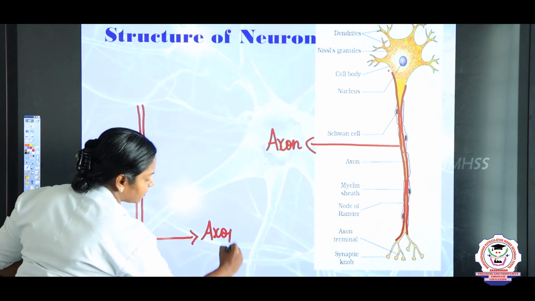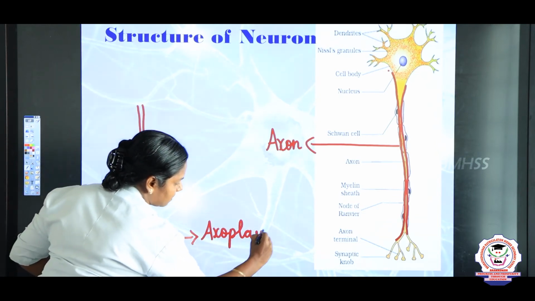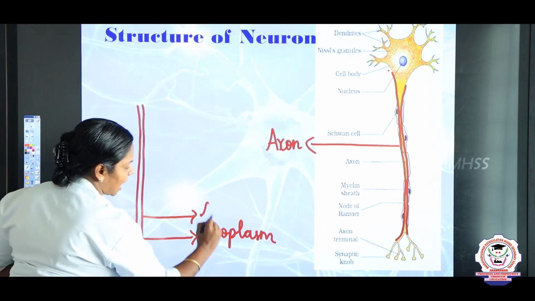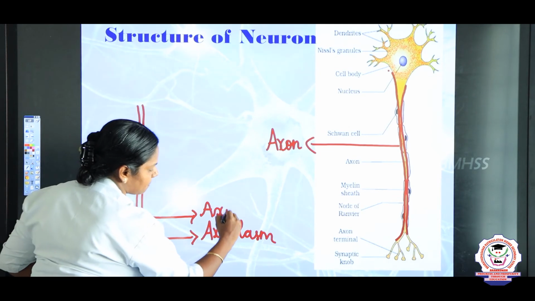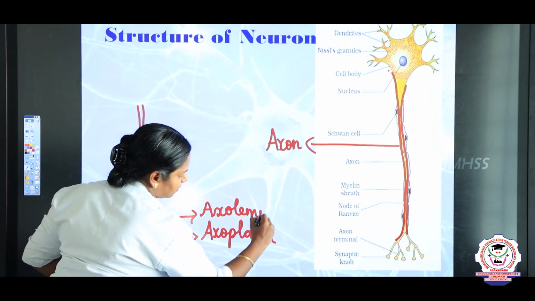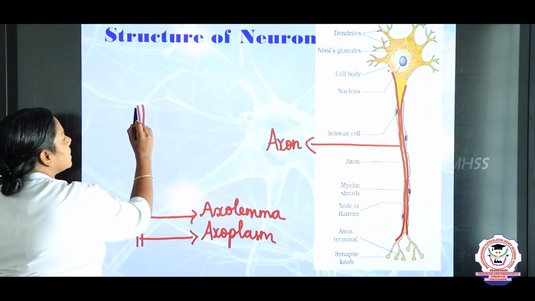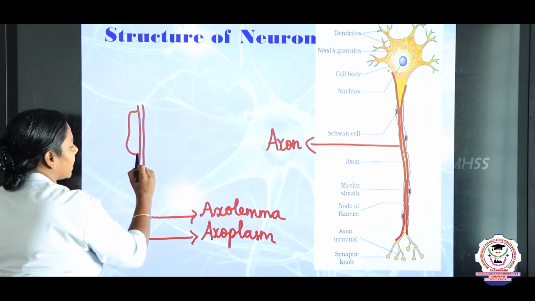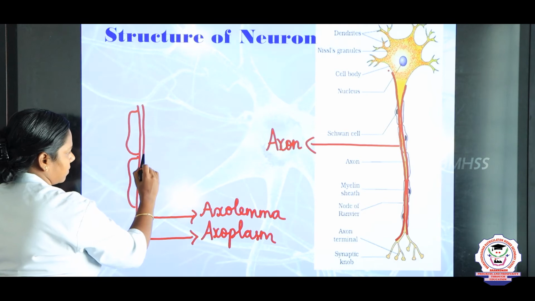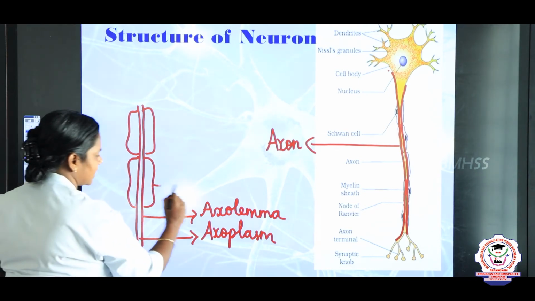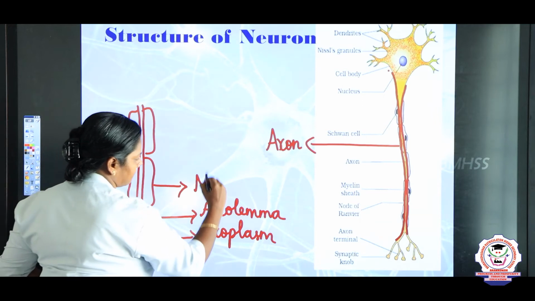What do we say? Axoplasm. And the outer covering we say is axolemma. Axolemma. And in some neurons the axons are covered by the myelin sheath. Myelin sheath.